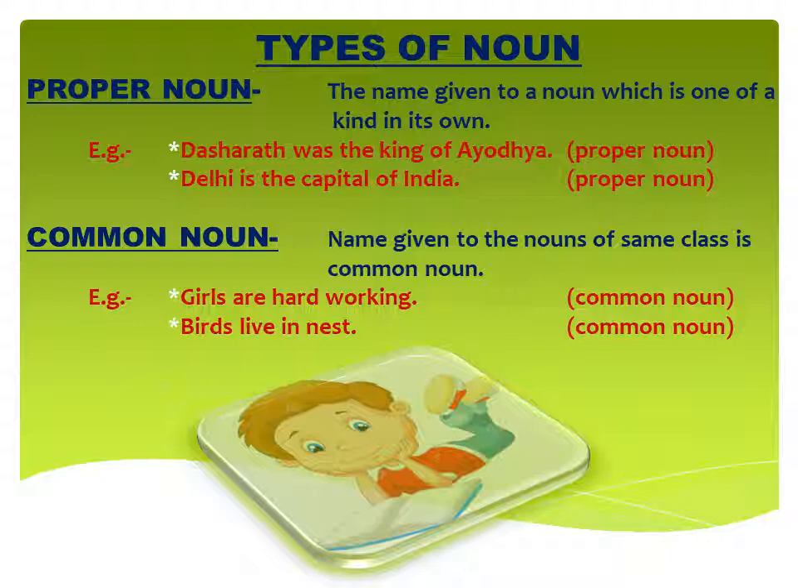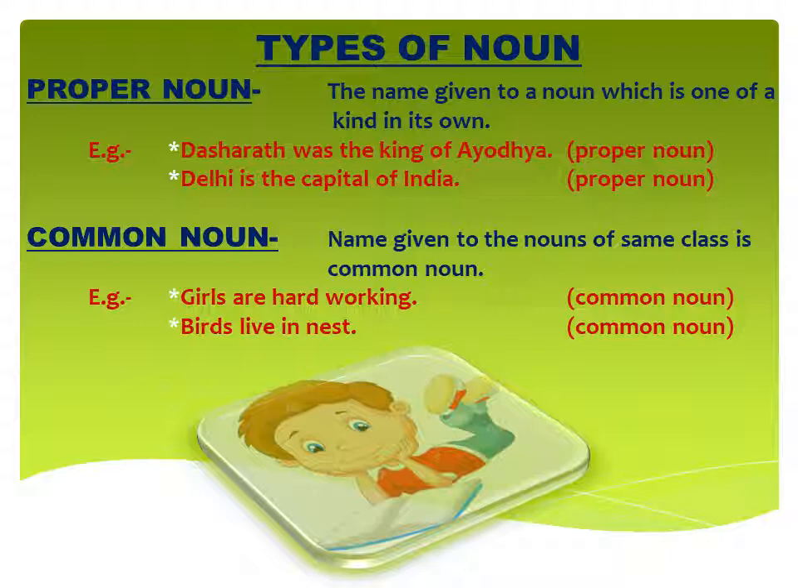Now see the example. Girls are hardworking. Now here we are talking about girls. We are not talking about any special girl. Girls can be any, two girls, four girls, or girls of this house, girls of that school, girls of that country or city, means any of the girl can come. Okay, so girls will come in the category of common noun.